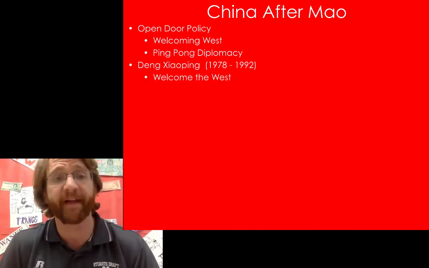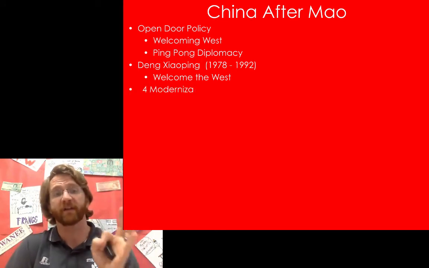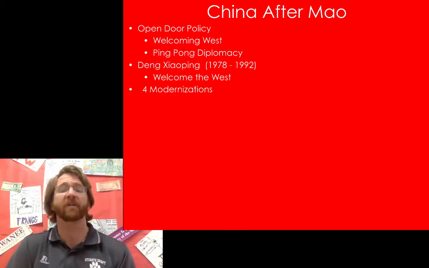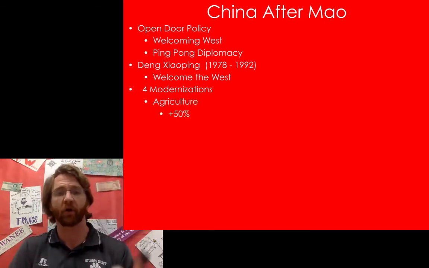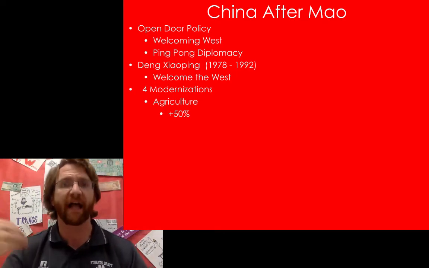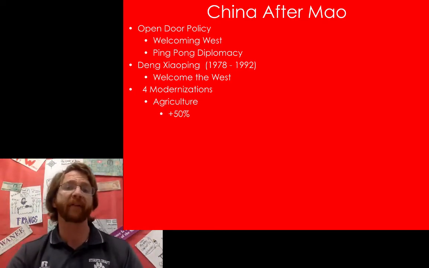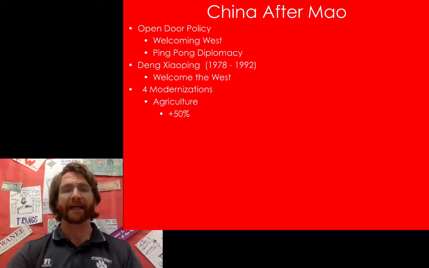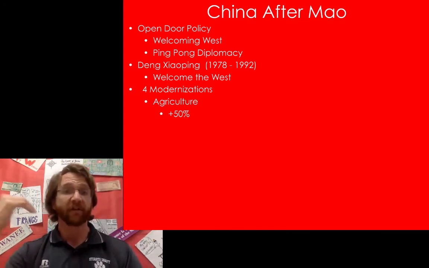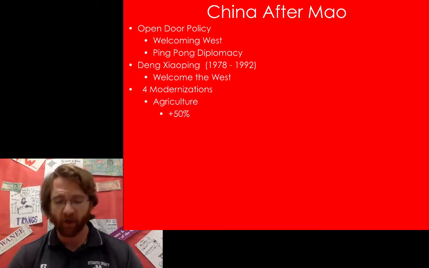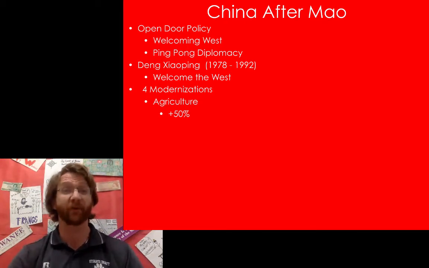And so here are a couple of things that he does, and he's best known for what's known as the four modernizations. So modernization takes place in four aspects of life. Number one aspect is agriculture. And the result is allowing, basically all these four modernizations allow more free enterprise, more private ownership, and more freedom in a lot of different aspects of their economic life. So the first part is agriculture. Their agricultural output increases by 50% under the four modernizations in the 1980s.